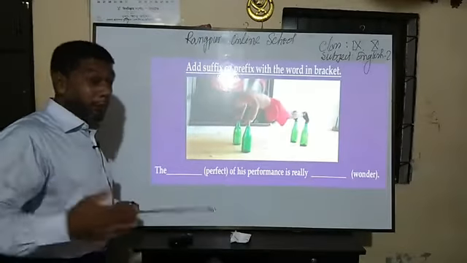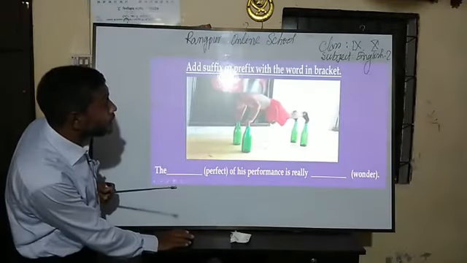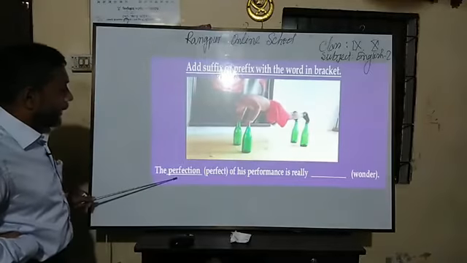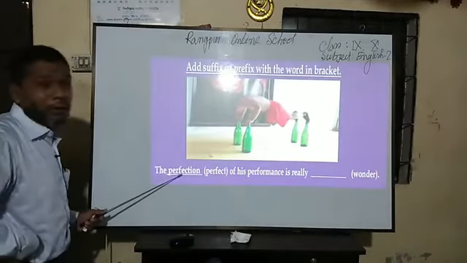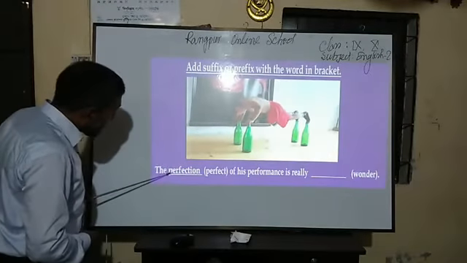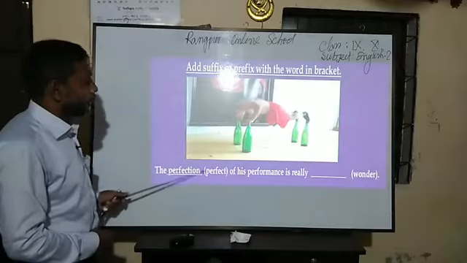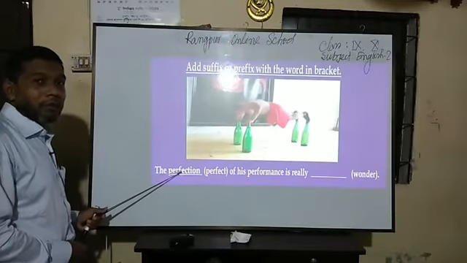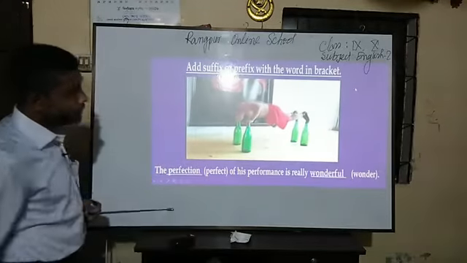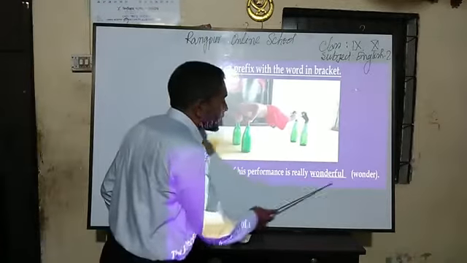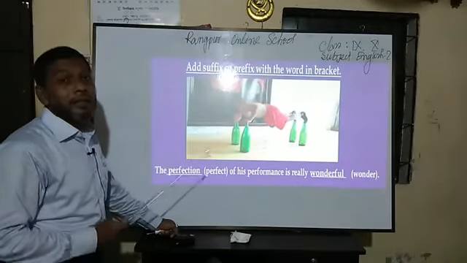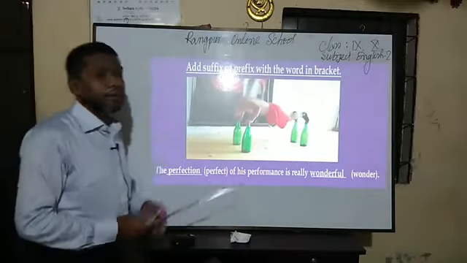If you have tried, just try to match your answer with it: perfection, because the noun form of perfect is perfection. I have tried to detect the place first, then I have changed the word into that particular form, and my answer has already been correct. Again, if I go there, I told you the place is for an adjective, so I have used the adjective form of wonder, which is wonderful. My answer has already been correct automatically.